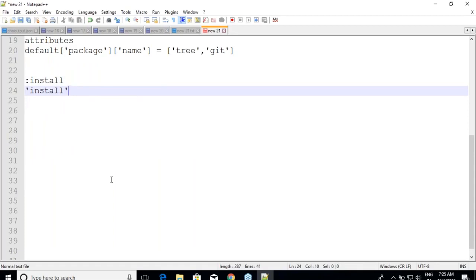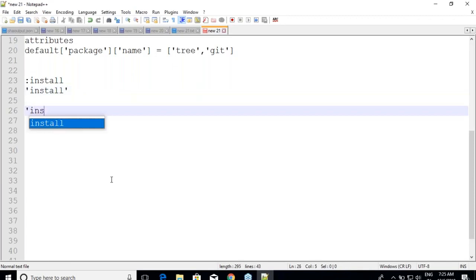Both are the same, but the memory is organized differently. If you want to use 'install' again, for example, if I use one more string like this, they both are not using the same memory. Every time a new memory is allocated, right? But since we know that install, uninstall, these are things for which you do not require different memories every time, because it's the same string, it's not going to change, what we do is we go for a symbol. Symbol is an effective way of using strings. I can use a constant also, but a constant doesn't allow me to change values, whereas a symbol allows me to change values. It is an effective memory allocation.